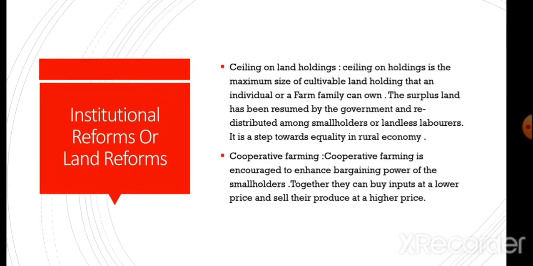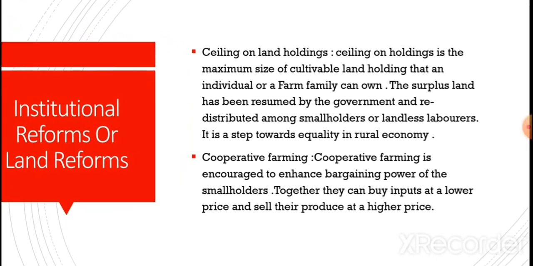Next, ceiling on land holdings. Ceiling on holdings is the maximum size of cultivable land holding that an individual or a farm family can own. The surplus land has been resumed by the government and redistributed among smallholders or landless laborers. It is a step towards equality in the rural economy. This is very important.